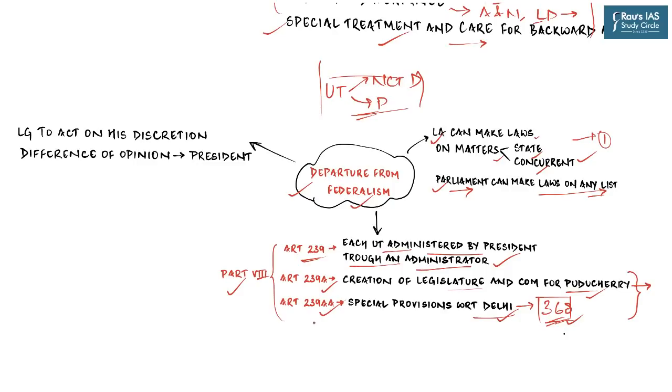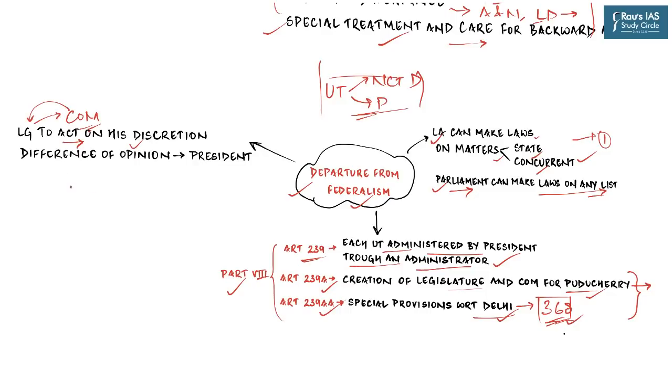Then in the case of Puducherry, the President can legislate by making regulations, but only when the assembly is suspended or dissolved, which again is not possible in the case of states. And then comes the relationship of the L-G with the Council of Ministers. We know that in the case of states, the governor is to act on the aid and advice of the Council of Ministers. In the case of Puducherry specifically, it is given that the L-G is to act on the aid and advice of the Council of Ministers.